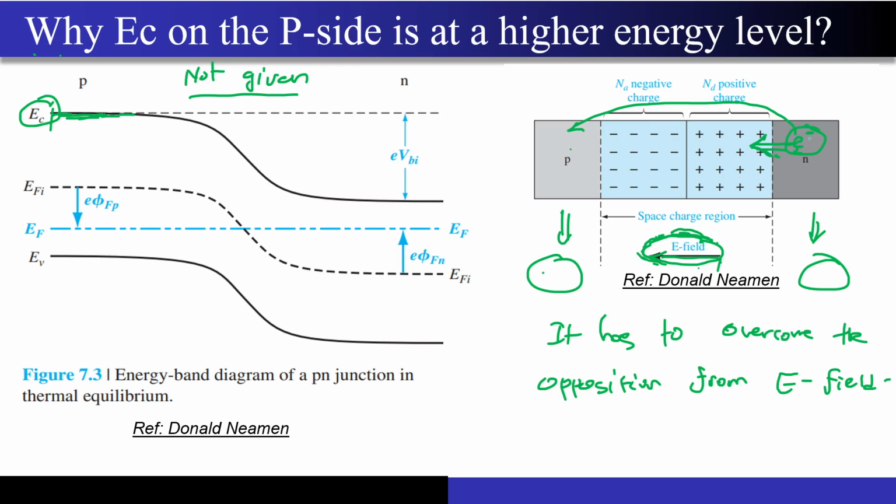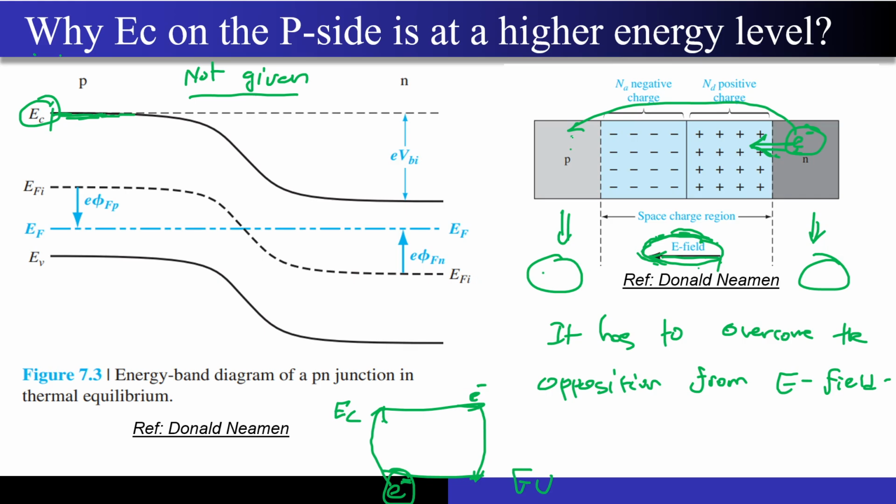And you know that acquiring energy for an electron is a tougher job compared to an electron losing its energy and moving to the lower state. Correct, what do I mean by that? Let's say EC is there, EV is there. This is an electron present over here. It wants to jump from the valence band to the conduction band, and on the opposite side, in the same semiconductor slab, there is an electron sitting in the conduction band. It wants to jump from the conduction band to the valence band. So this electron can easily fall over here, but if I want to excite a lot of electrons from this to this part over here, then I have to apply some kind of stimulus. Correct, so what do I mean by that?